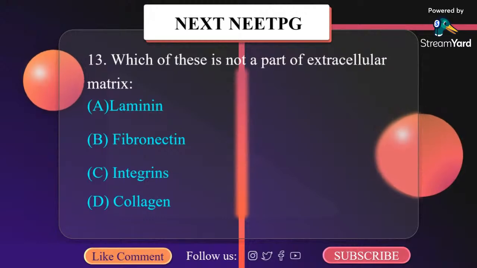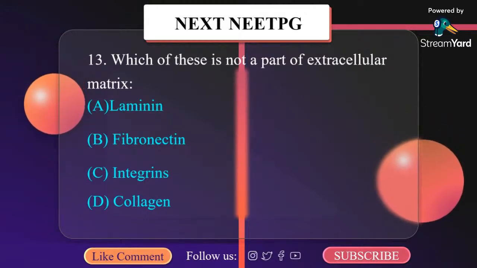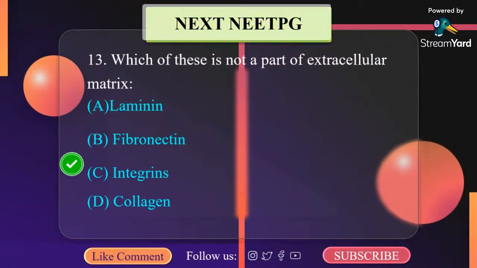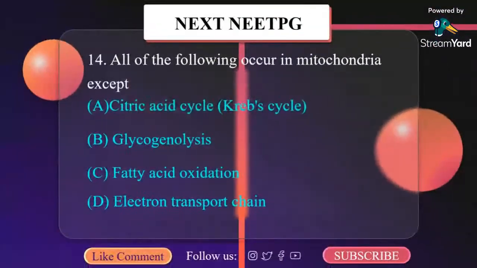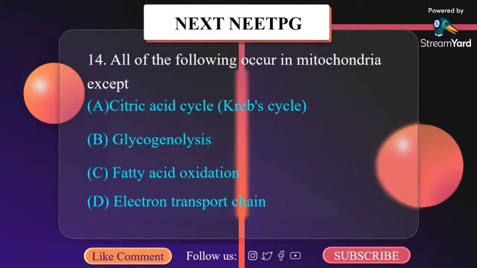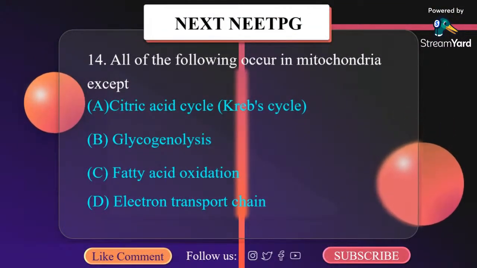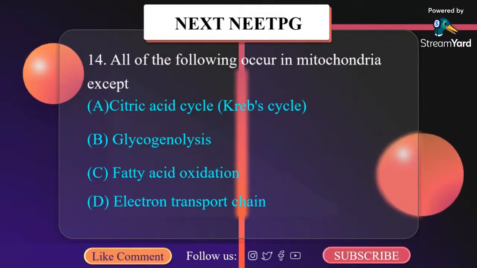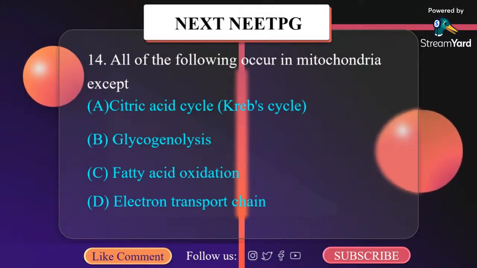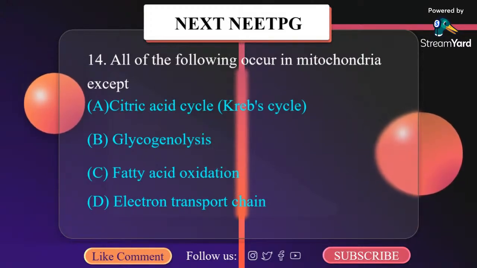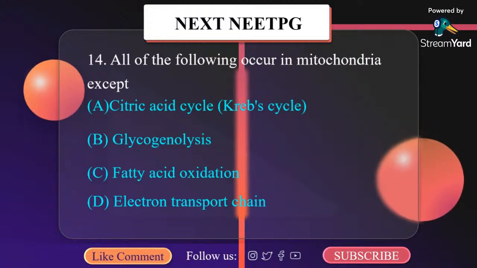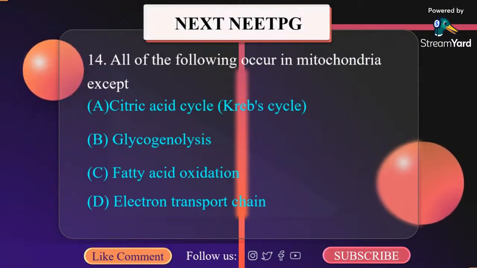Which of these is not a part of extracellular matrix? It is integrin. All of the following occur in mitochondria: A. Citric acid cycle, B. Glycogenolysis, C. Fatty acid oxidation, D. Electron transport chain. Electron transport chain, fatty acid oxidation, citric acid cycle, that is Krebs cycle, occur in mitochondria, except glycogenolysis.